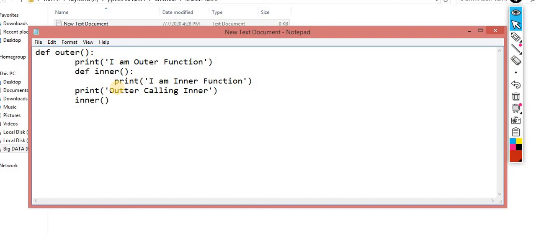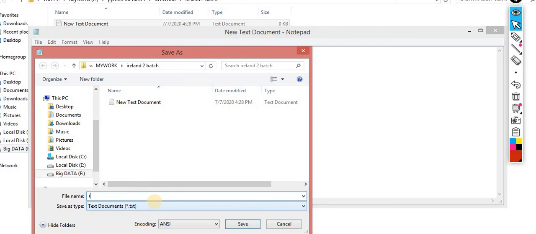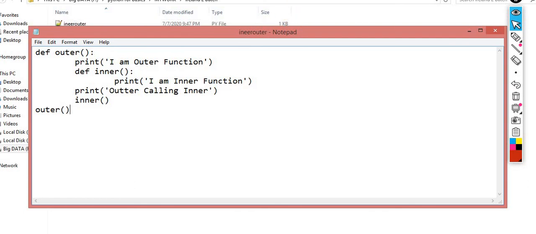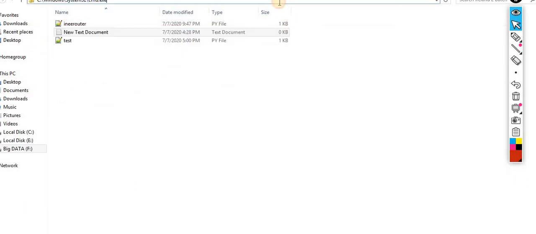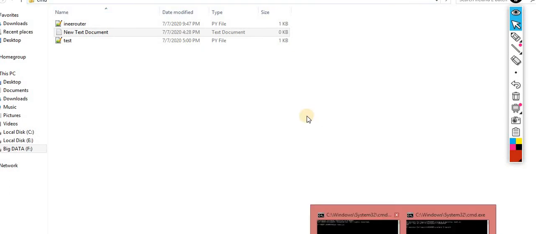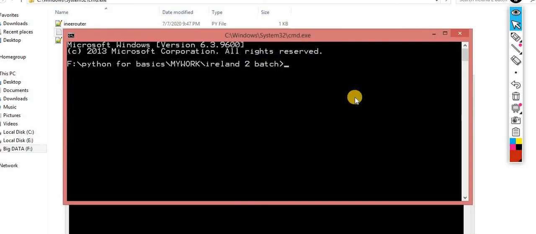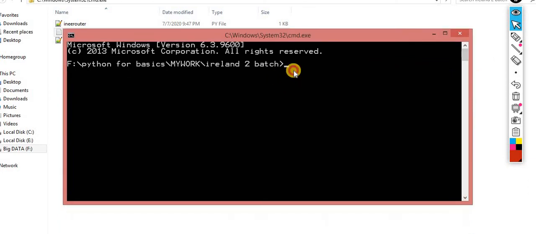Now the picture will be more clear. Outside this, I am calling outer. I am saving it, File, Save As, let's suppose inner_outer.py, and executing it with py inner_outer.